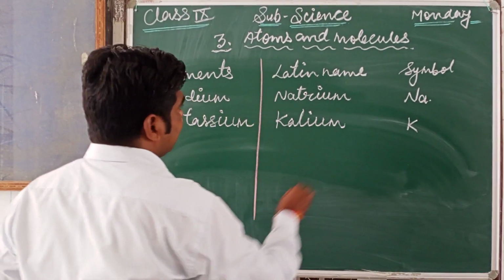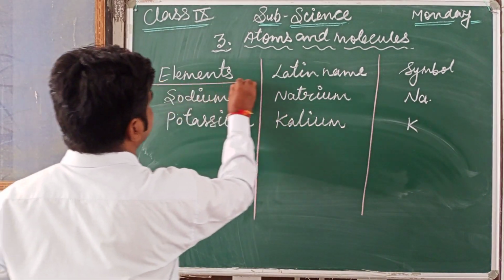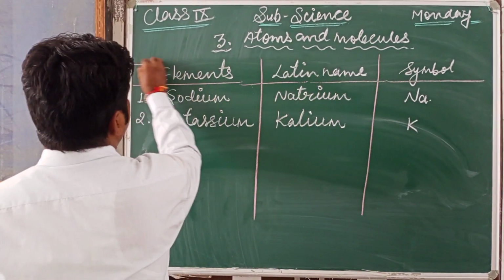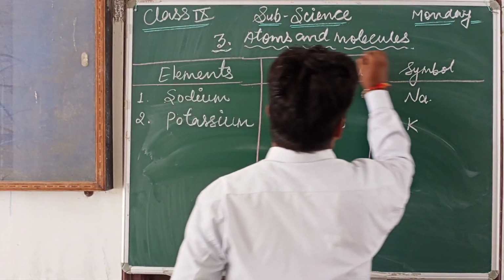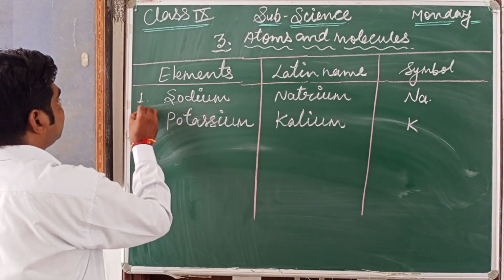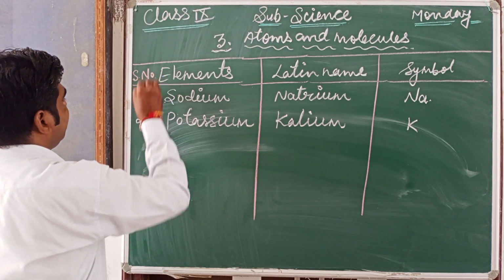You can write like this in a tabular form. It is better to represent it in tabular form, with serial numbers.